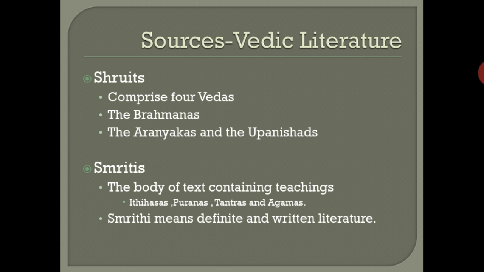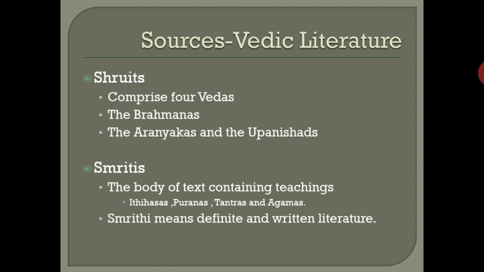But Smritis is different. It is completely text, a body of text containing teachings: Itihasas, Puranas, Tantras, Agamas, mantras, everything is a written statement. That kind of Vedic literature is Smriti. Smriti means definite, written literature. The basic concept: Shruti means written content is not there, but Smriti means written content is there.